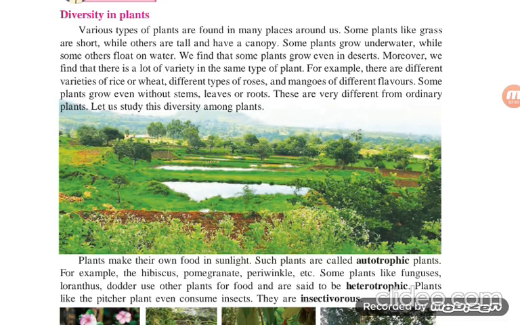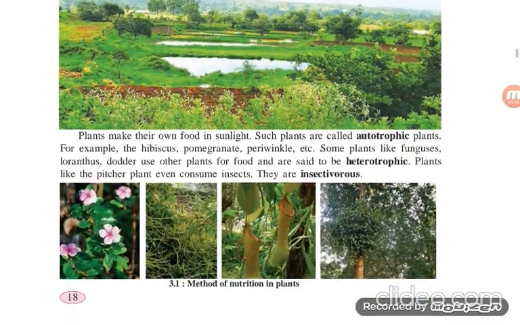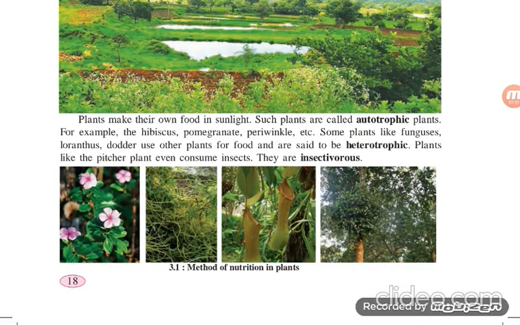Let us study this diversity among plants. Now plants make their own food with the help of sunlight. Everybody knows that. The roots absorb water and minerals from the soil. Plants already have chlorophyll in them. They take heat from the sun and carbon dioxide gas from the air, and they prepare their own food. Their kitchen is a plant leaf. The leaf is a kitchen, and they make their own food.